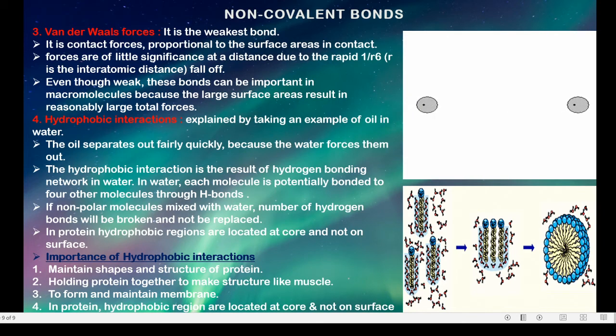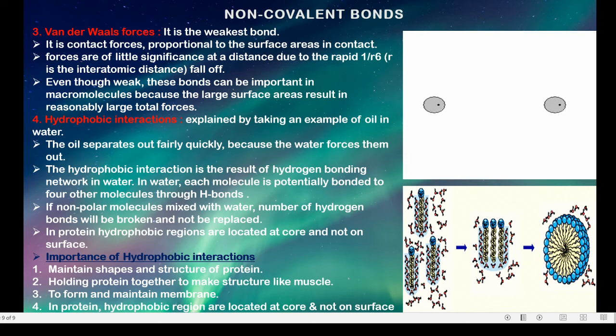So what is the importance of hydrophobic interaction? Hydrophobic interaction maintains the shape and structure of protein. It also maintains the plasma membrane or any membrane. Then it also holds the proteins together to make structures like muscles.